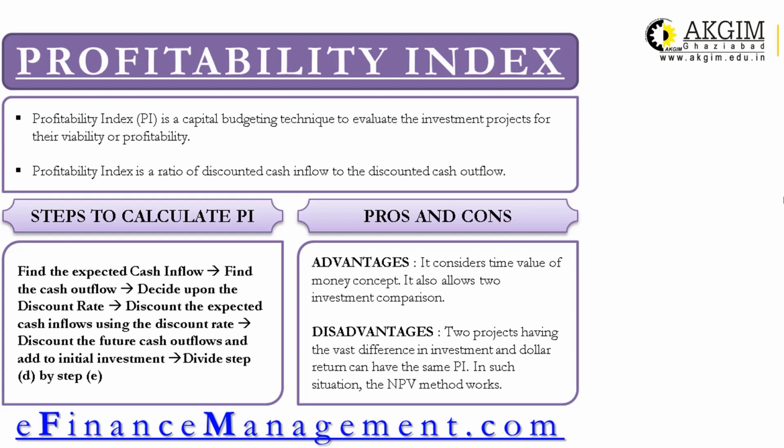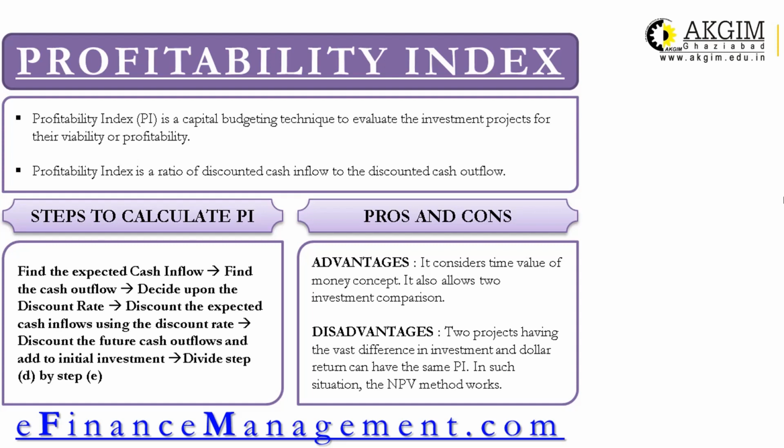And if this value is 1, it means discounted cash inflow is equal to discounted cash outflow. That is the point of indifference. So how to decide? If the PI value is greater than 1, then the project will be viable, profitable, and it will be accepted. And if it is less than 1, then it will be rejected. For ranking of the projects, the highest profitability index value which is greater than 1 will be ranked 1, and so on.